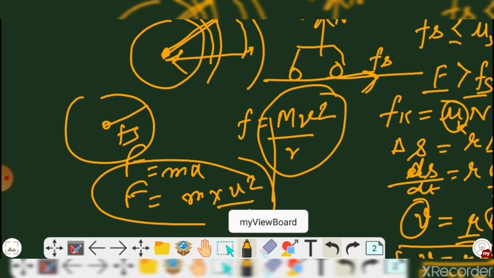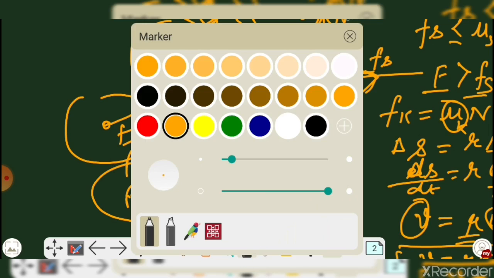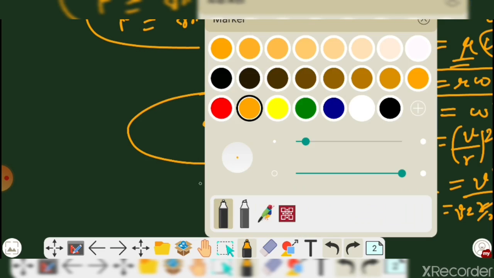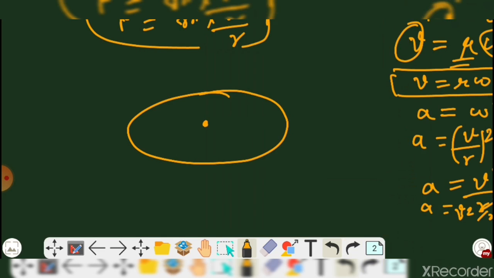Let us consider an example again. A stone is tied to a string and moving in a circular path, like a child holding the string with the stone moving in a circular path. During that time, the centripetal force is provided by the tension of the string. Similarly, the planets revolve around the sun. They get the centripetal force from the gravitational force, which provides the centripetal force for the circular rotation.